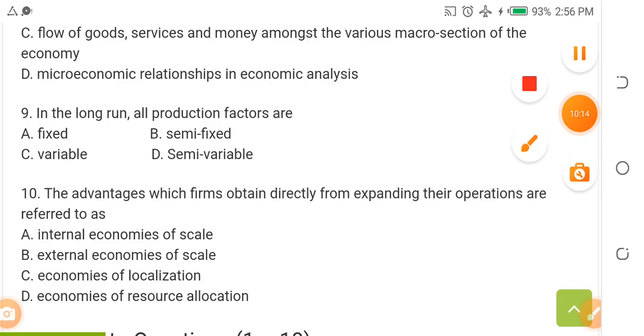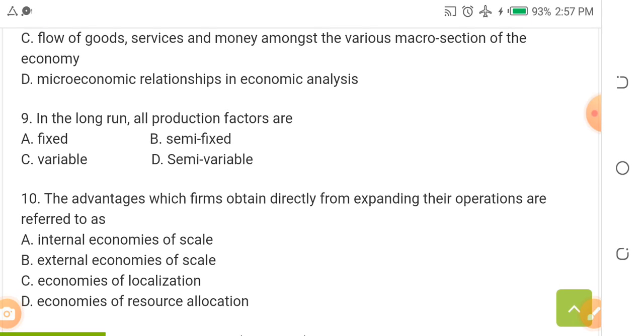Question number 10. The advantages which firms obtain directly from expanding their operations are referred to as dash. The advantages which firms obtain directly by expanding, that is doing more, maybe opening more branches, having more production lines.